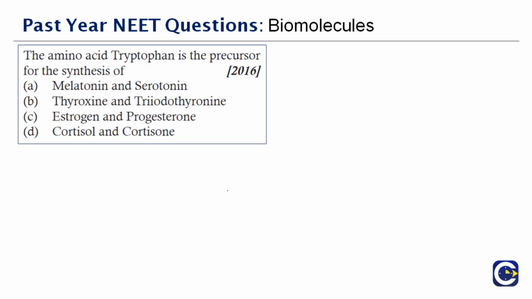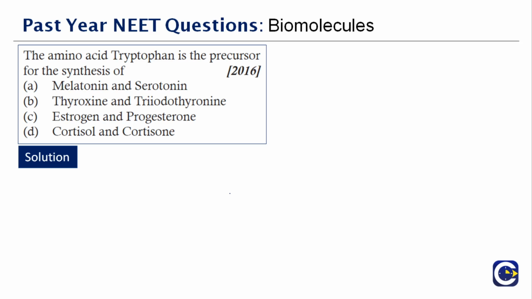Next question. Now this question: the amino acid tryptophan is a precursor for the synthesis of dash. Now what are the different amino acids that you know? You have thyroxine, you have tryptophan, you have a different range of amino acids. You have more than 20 also.